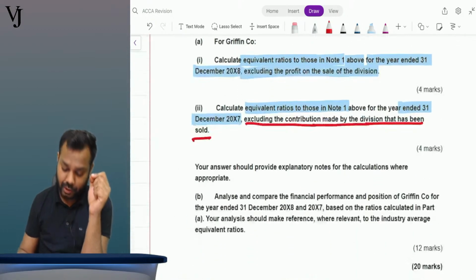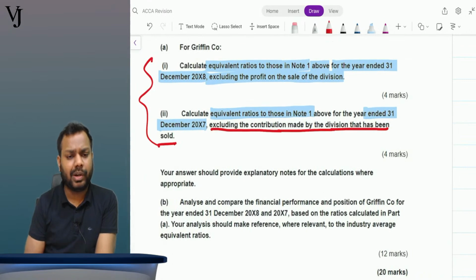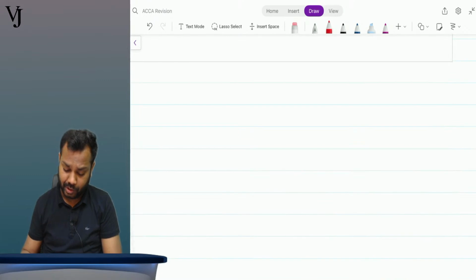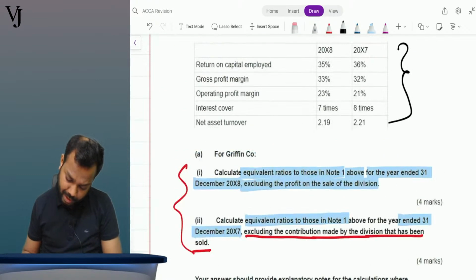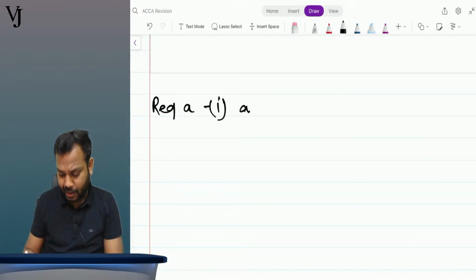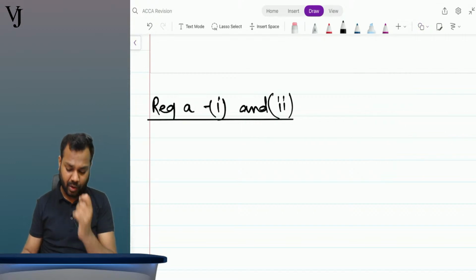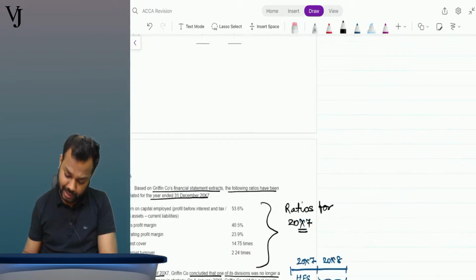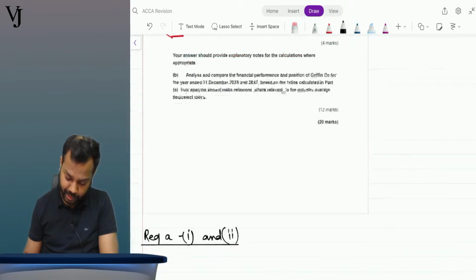Okay, fine. So then you have to analyze. So first of all, shall we find the ratios? Tell me. So let's come and find the ratios. So requirement A, part 1 and part 2. Let's solve together. Now, what are the ratios? Just see the names of the ratios: ROCE, gross profit, operating profit, interest cover, net assets turnover.